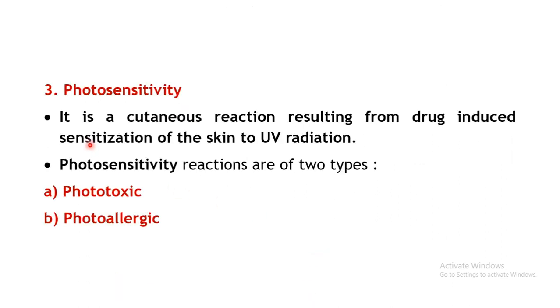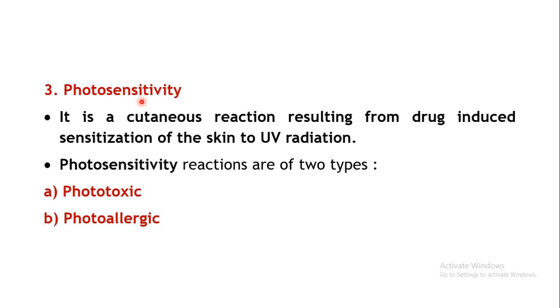The next type of toxicity towards the skin is photosensitivity. As the name implies, the sensitivity of your skin is increased whenever it is exposed to light. Your skin is sensitized towards a specific wavelength of light upon exposure to a particular type of chemical.